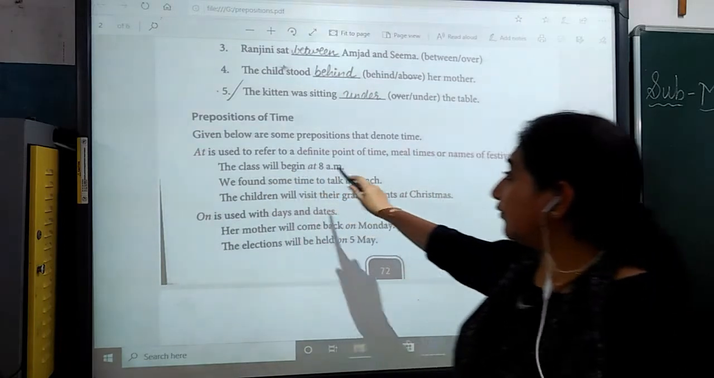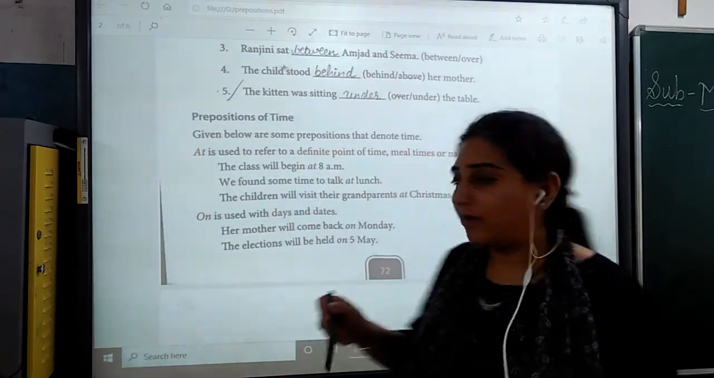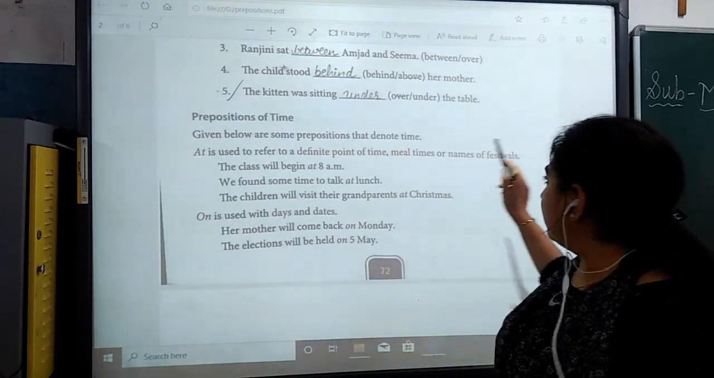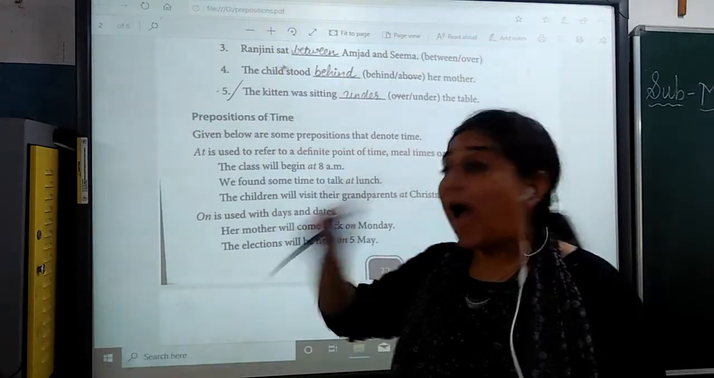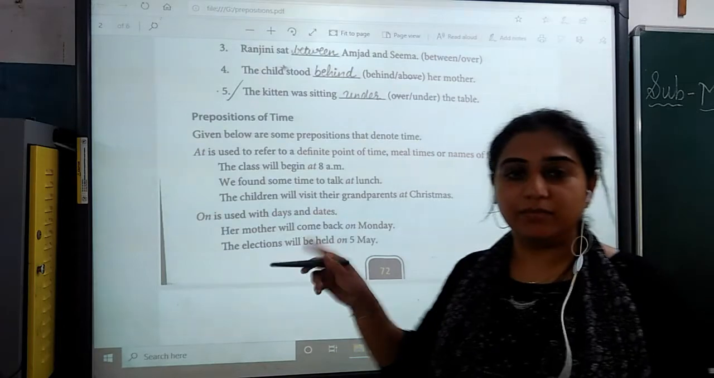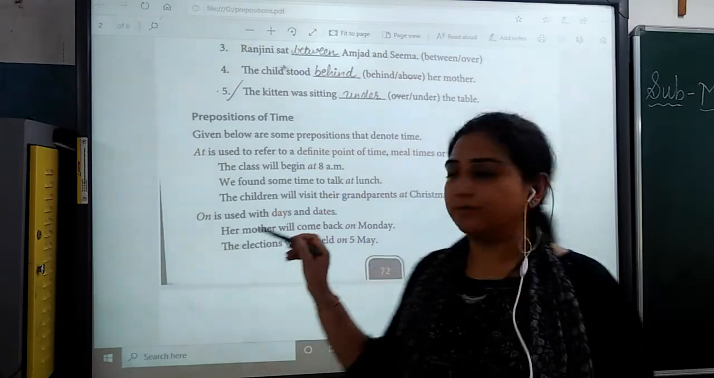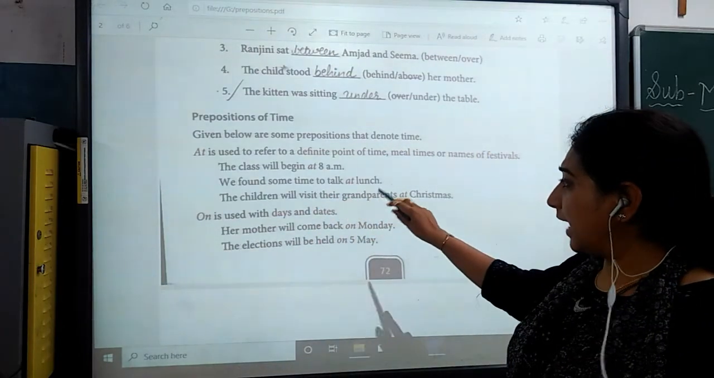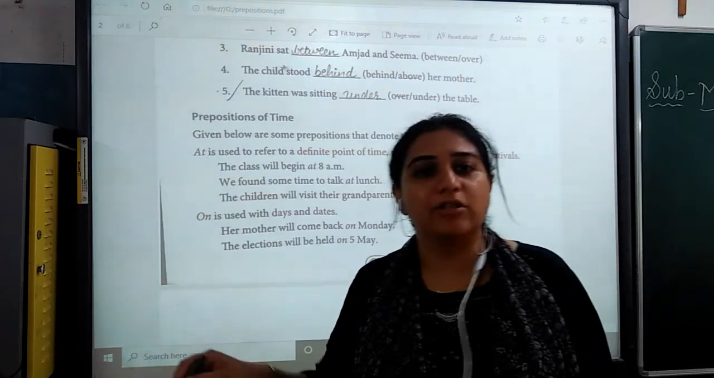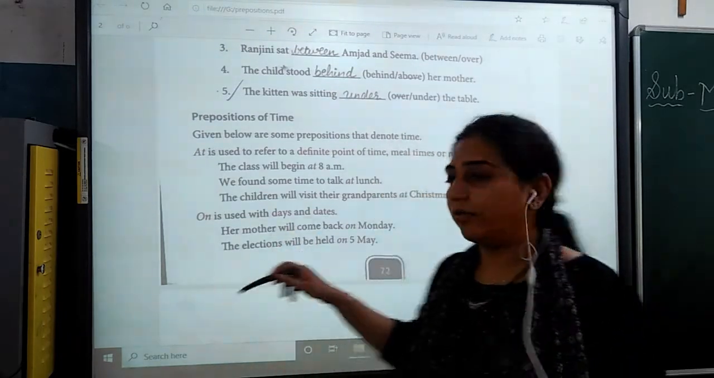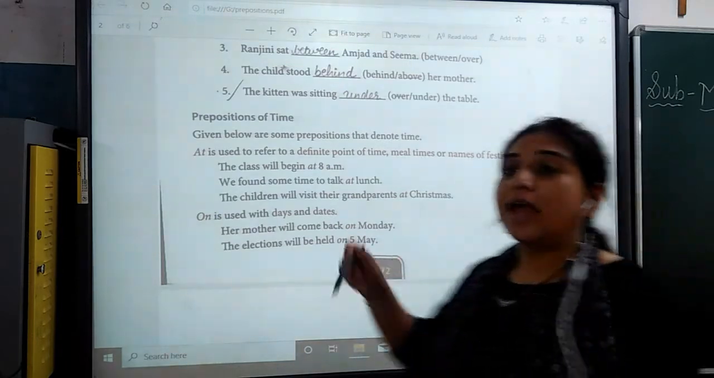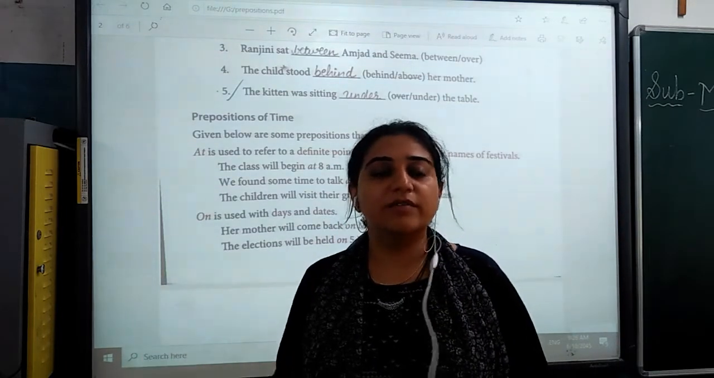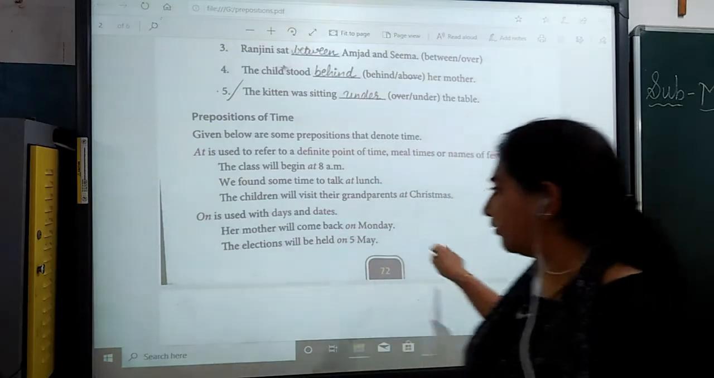At is used to refer to a definite point of time, meal time or names of festivals. The class will begin at 8 a.m. At time बता रहा है. We found some time to talk at lunch. कब? At lunch. The children will visit their grandparents at Christmas. They will visit at Christmas.